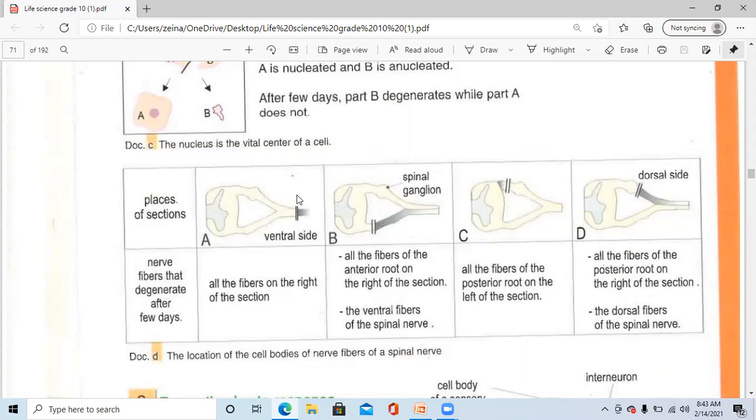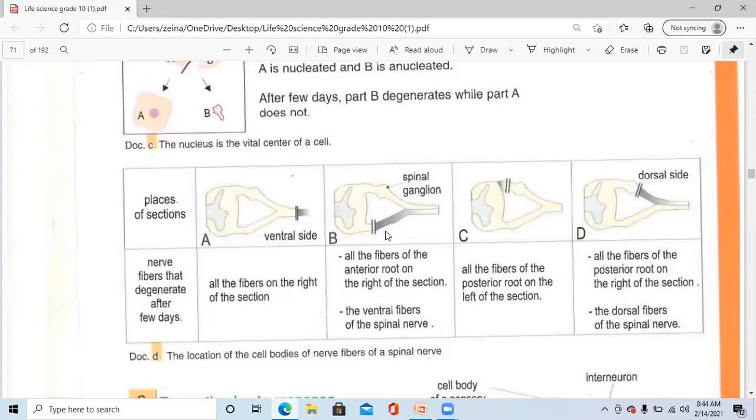Meaning, as you can see here, the degeneration occurs in the spinal nerve while the spinal cord and its roots remain alive after a few days. This means that the cell bodies are located at the side of spinal cord and its roots.